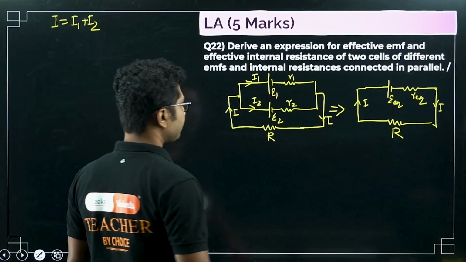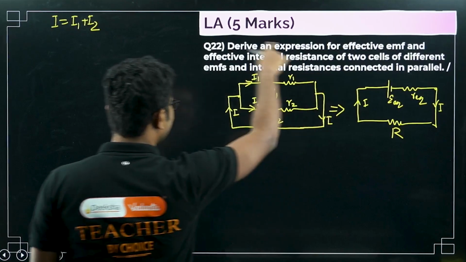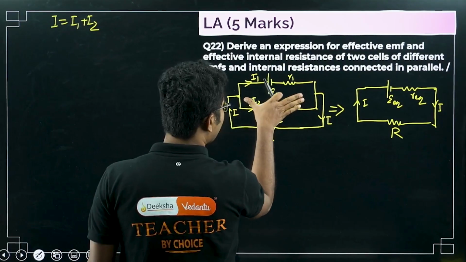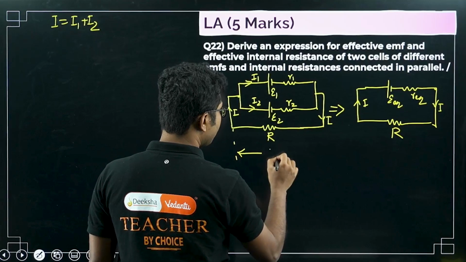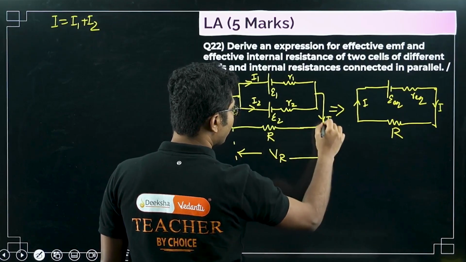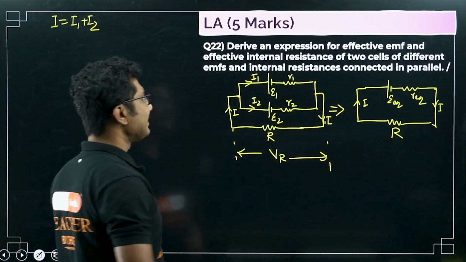Now what is the voltage drop across these two junctions? The voltage drop across this, that is VR, will be constant for both the batteries.